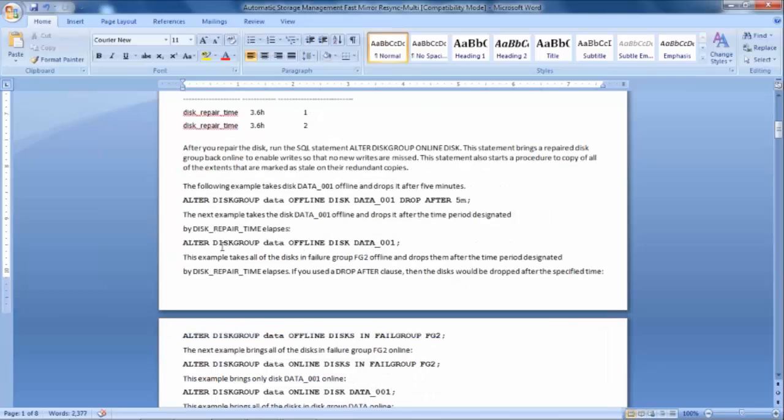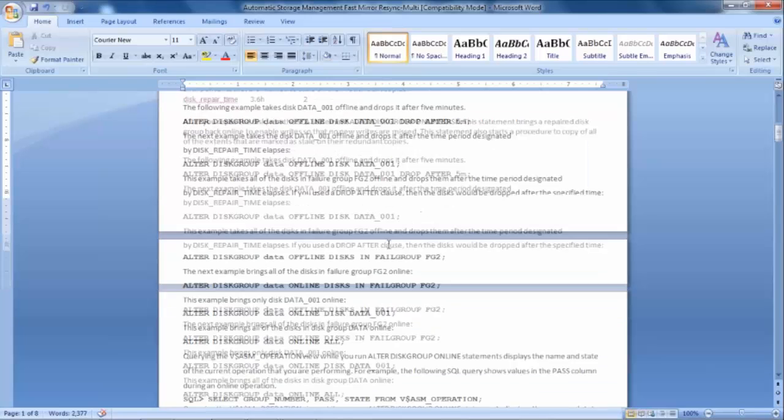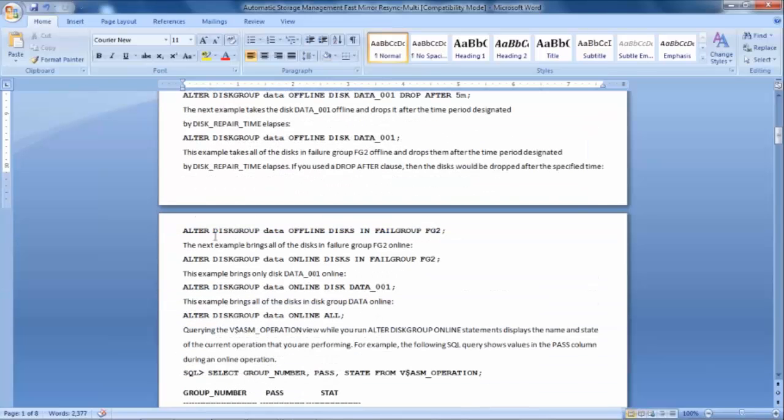You can also make your disk offline: alter diskgroup data offline disk and the disk name, right? Alter diskgroup data offline disks in failgroup FG2. In this example I have made 2 failgroups, one is FG1 and the other is FG2, right?